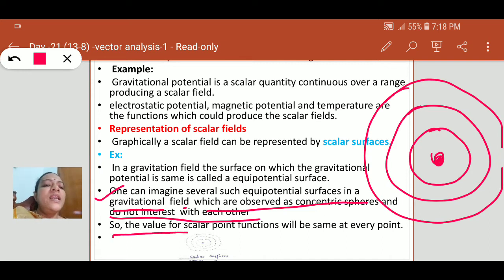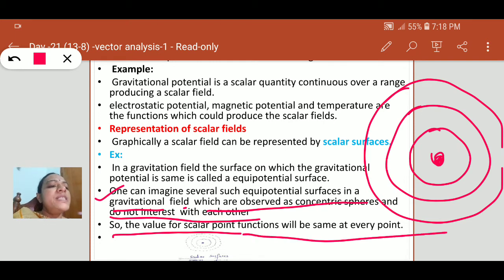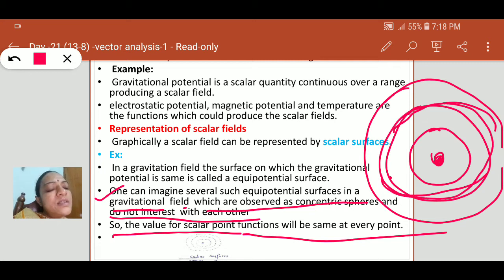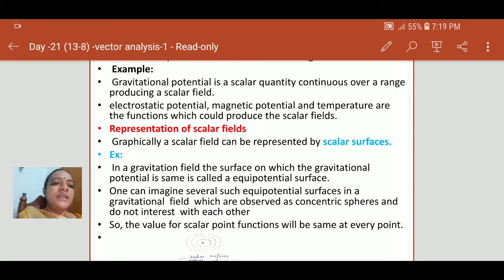The value of the scalar point function will be the same at every point on a given level surface. If I take this scalar level surface, the value will be the same on it. Like this, a scalar field can be represented by level surfaces.